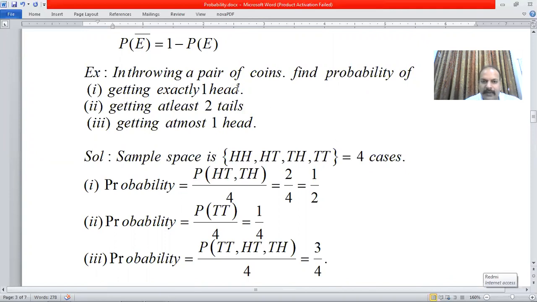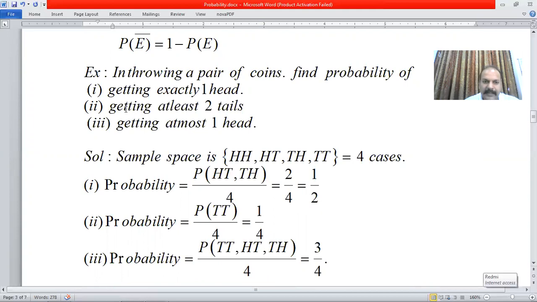We're looking for one head. Now, what are the cases of one head in the sample space? This is HT and TH. One head means exactly one head. So, there are 2 cases which are favorable to the first part, and a total of 4 cases are available. So, the probability turned out to be 2 by 4, that is 1 by 2.